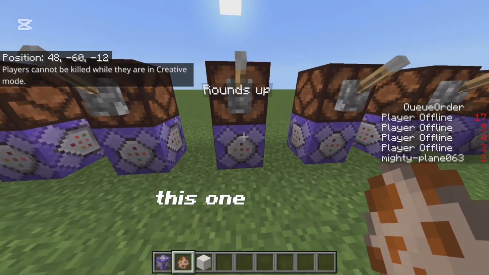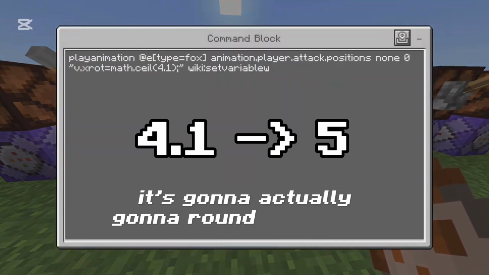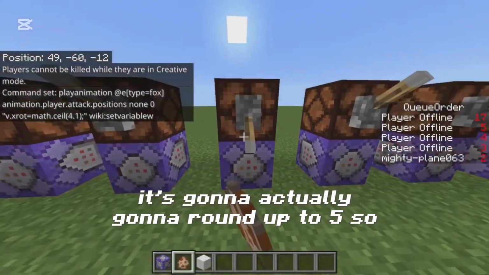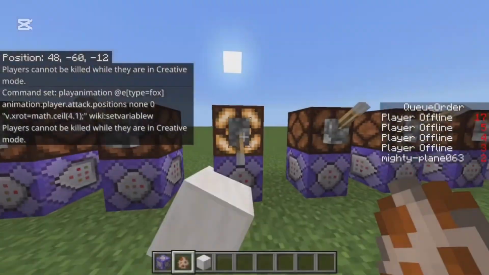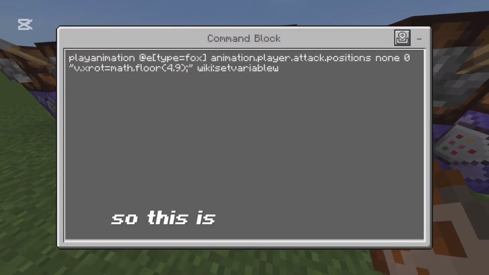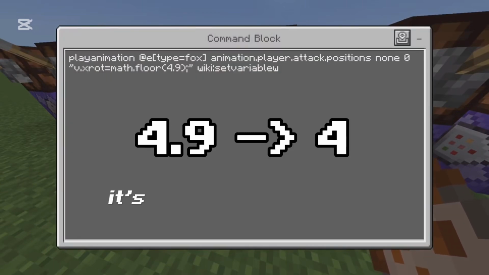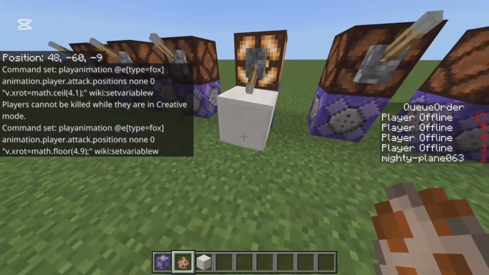And the next one right here, this one rounds everything up. So let's say you have 4.1, it's actually going to round up to 5. So, boom. This is going to be helpful for some math stuff. Next one right here, this rounds everything down. So this is math.floor. If you have 4.9, it's going to round down to 4 instead of going up to 5. Boom.